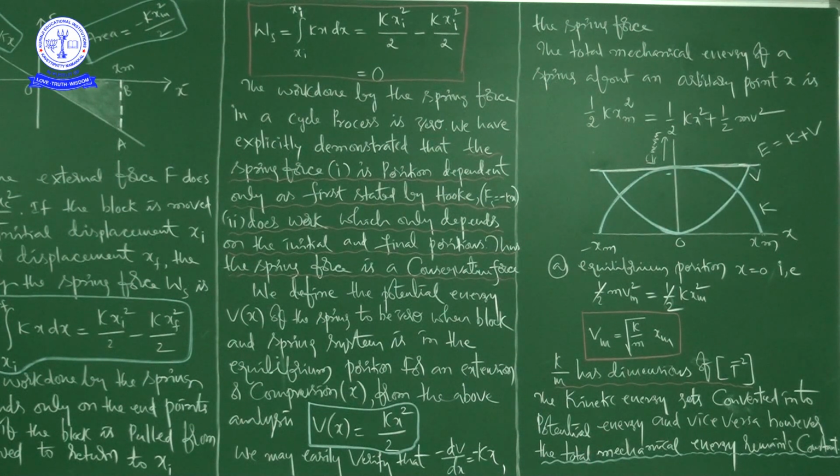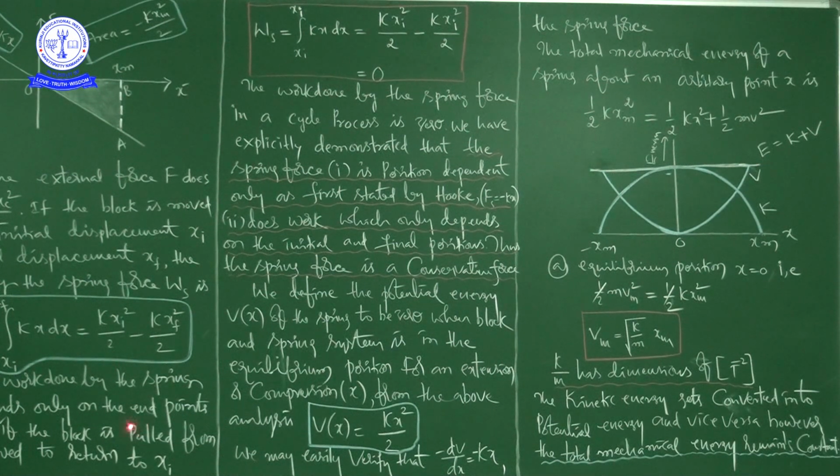Okay, right. So in this class we focus on discussing the potential energy of a spring. This topic we started in our previous class, and we are in continuation. After completing what we discussed in our previous class, we discussed the work done by spring force and the work done by external force, and that work done is equal to the area under the force displacement graph. Afterwards we had the expression for work done by the spring force.